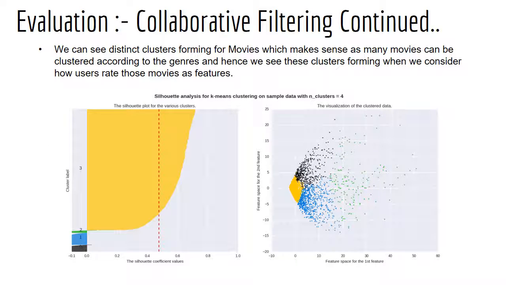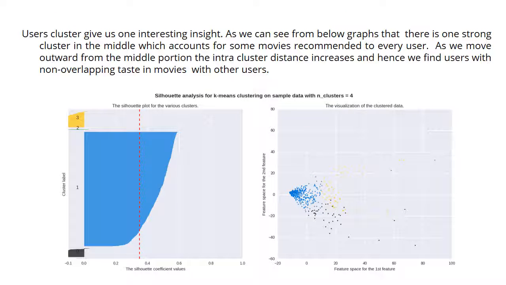As you can see, the clusters for movies formed quite distinctly. We are able to identify similar movies and the clustering is of higher quality. On the other hand, the user clusters are not that pronounced. They are more scattered. But there's an interesting trend over here. We can spot one major cluster, that is the blue cluster, which may account for most users liking the same movies. So this may account for the pop culture phenomena in movies.